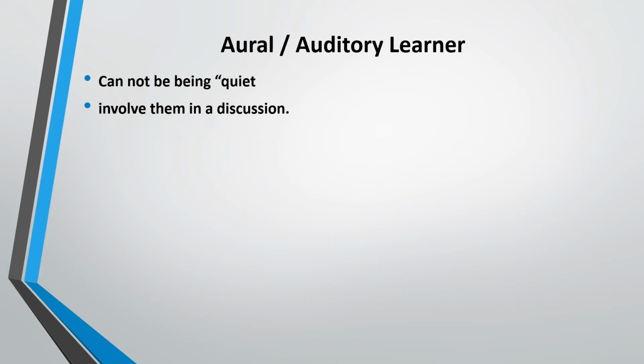Ask some questions and let them answer. Moreover, the teacher can use video, music, or audio tapes as teaching media to teach them.